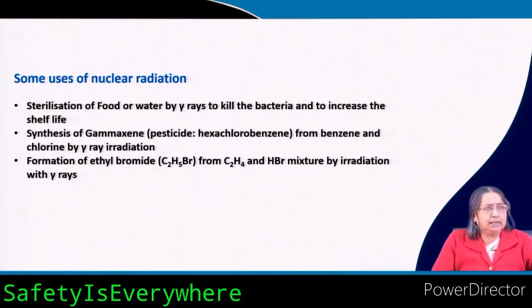Here you see that if you keep food for a long period of time, it will become stale and give a bad smell. So, to increase the shelf life of food or water, gamma radiations are used to kill the bacteria. Why does the food become stale? Because of the growth of bacteria, right.